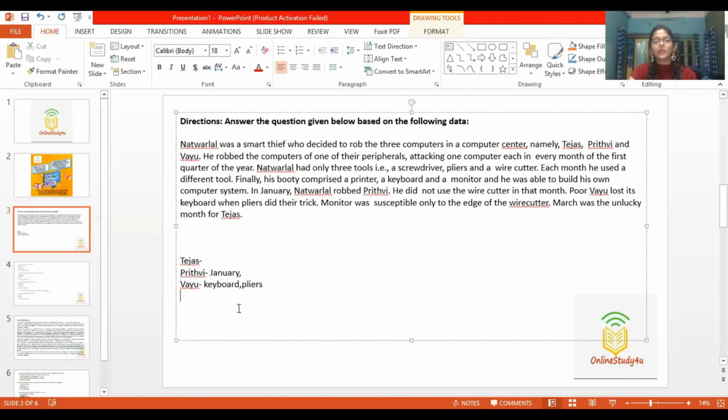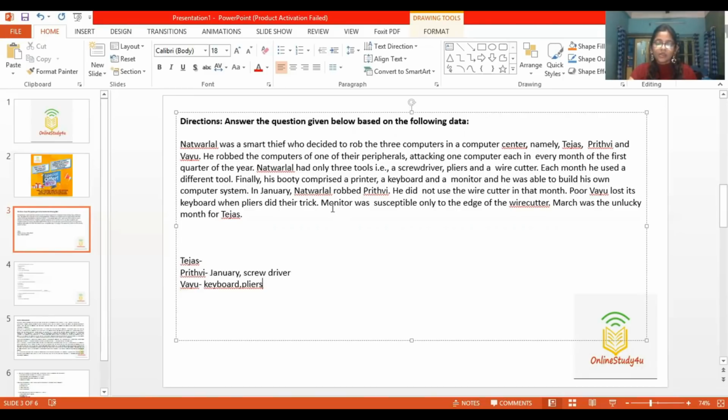Now coming back to the previous sentence, he did not use the wire cutter in that month for Prithvi. So there was a chance for a screwdriver and a plier, but the pliers were used for Vayu. So Prithvi was robbed by the use of a screwdriver.